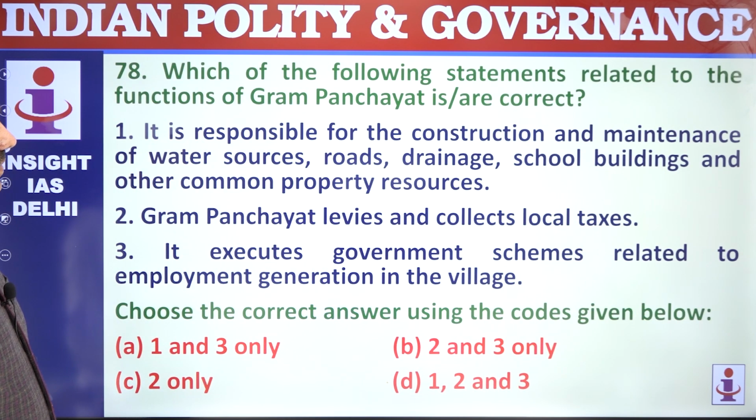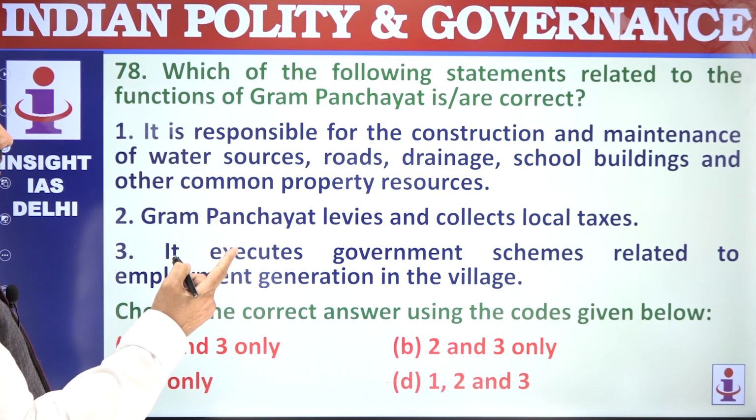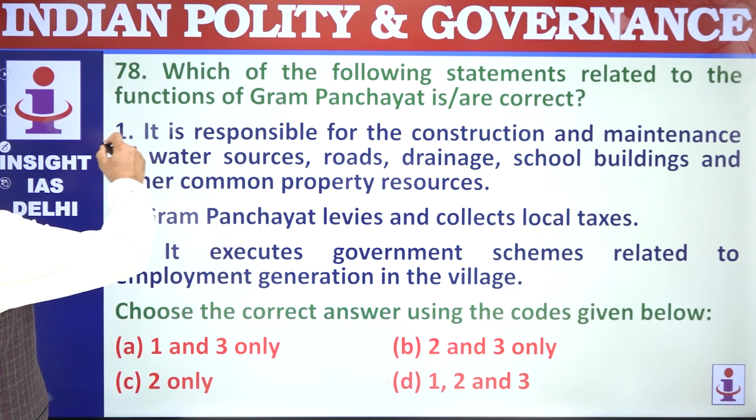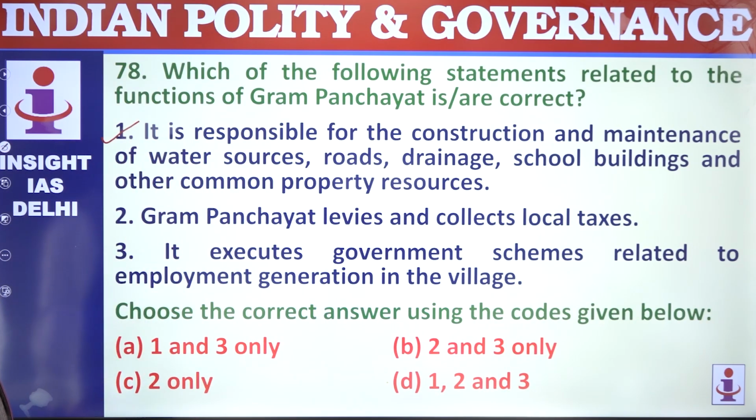It is responsible for construction and maintenance of water resources. This is about Gram Panchayat. Correct. Gram Panchayat levies and collects local taxes. Correct. It executes government schemes related to employment generation. Correct. 1 to 3.